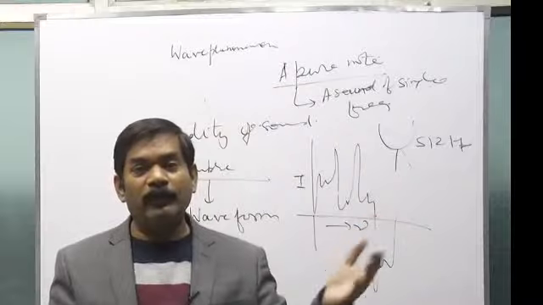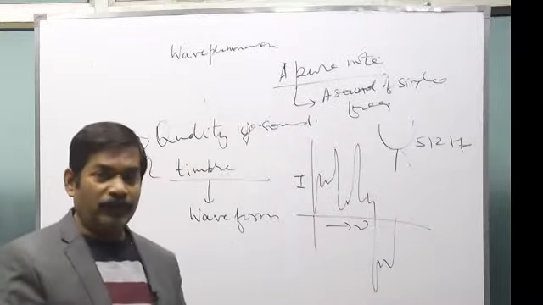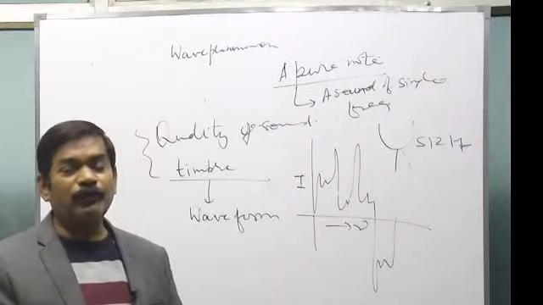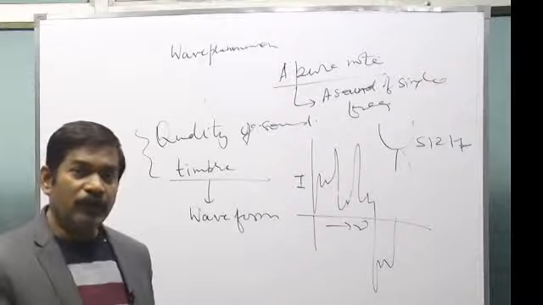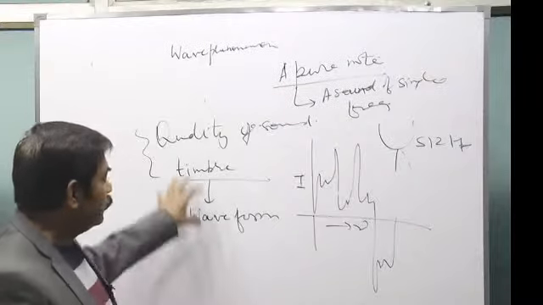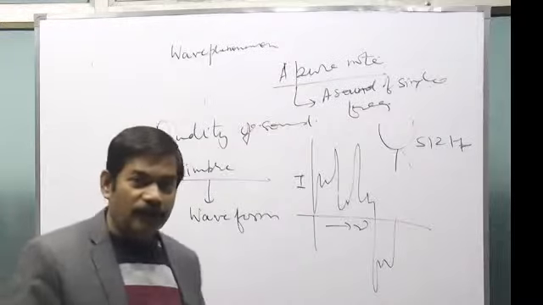There should be melody, and that we call music. But it was not that, so you said its quality is not good. There are some other few things also by which we decide the quality.